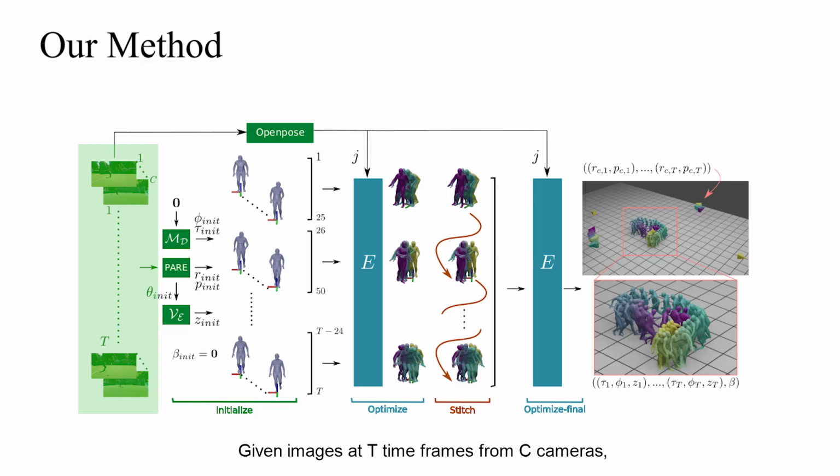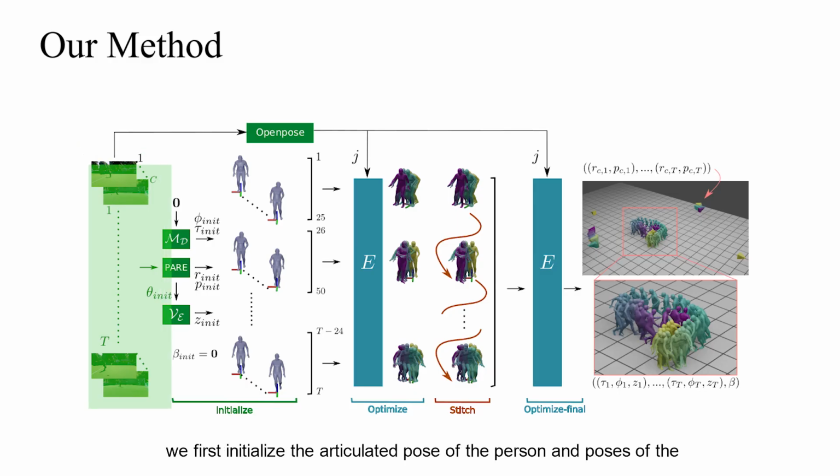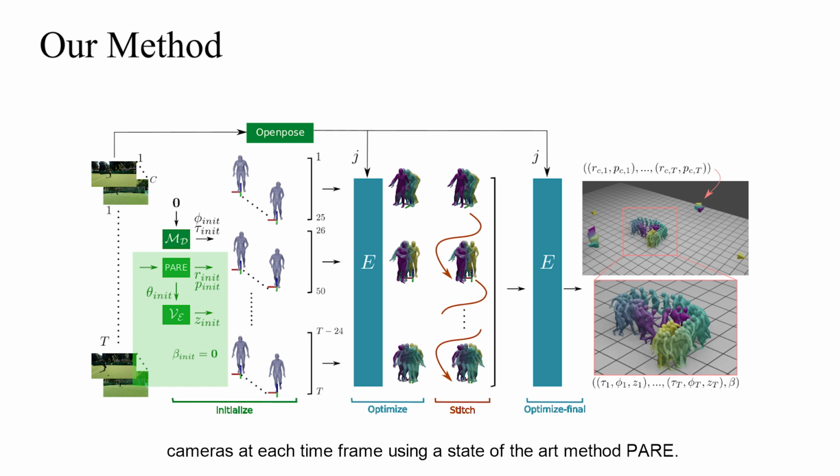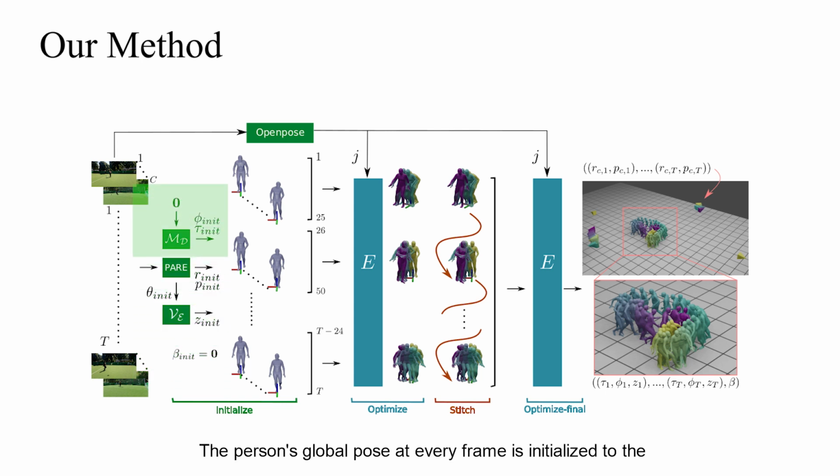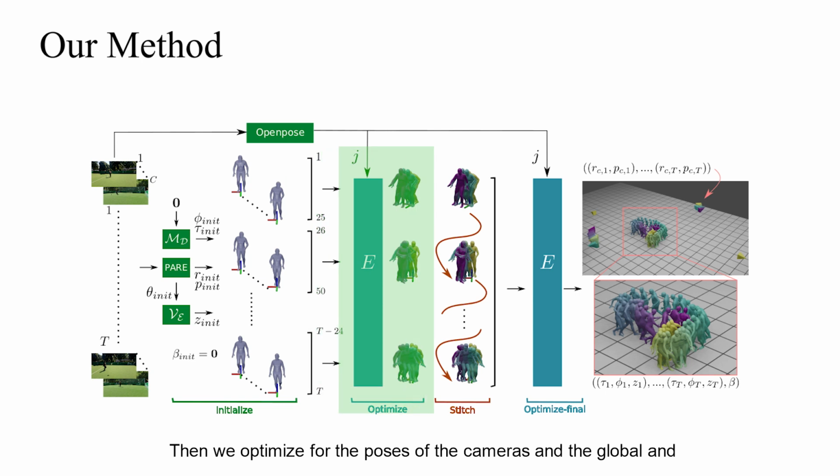Given images at T time frames from C cameras, we first initialize the articulated pose of the person and poses of the cameras at each time frame using a state-of-the-art method pair. The person's global pose at every frame is initialized to the mean starting pose in the latent space of our motion prior network. Then we optimize for the poses of the cameras and the global and articulated poses of the person in chunks of 25 frames.